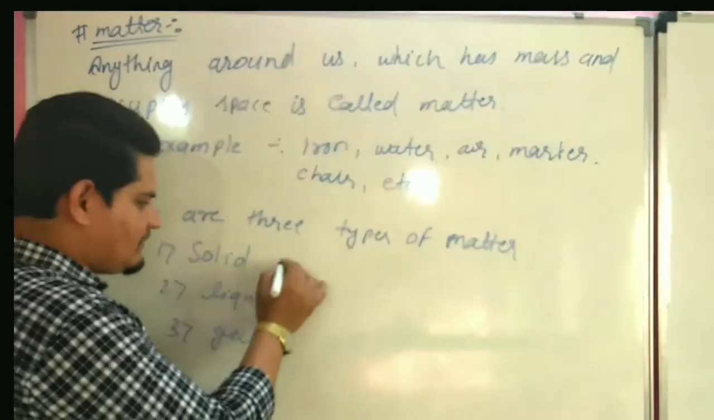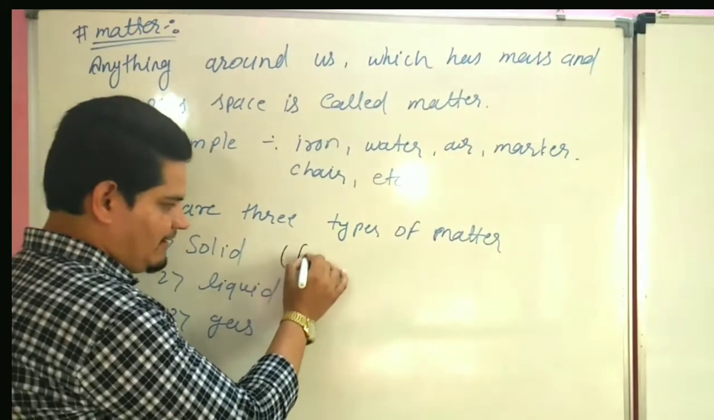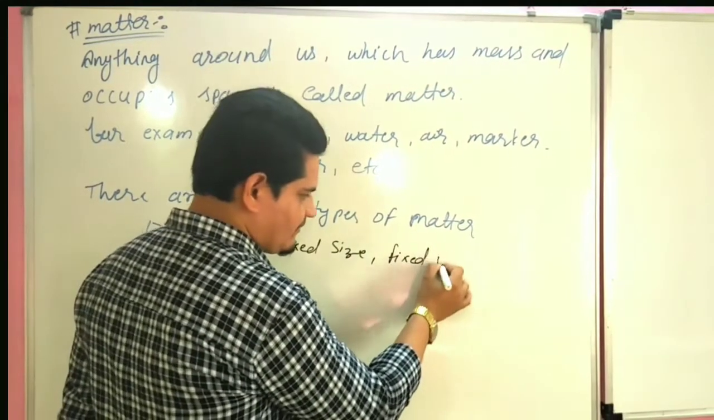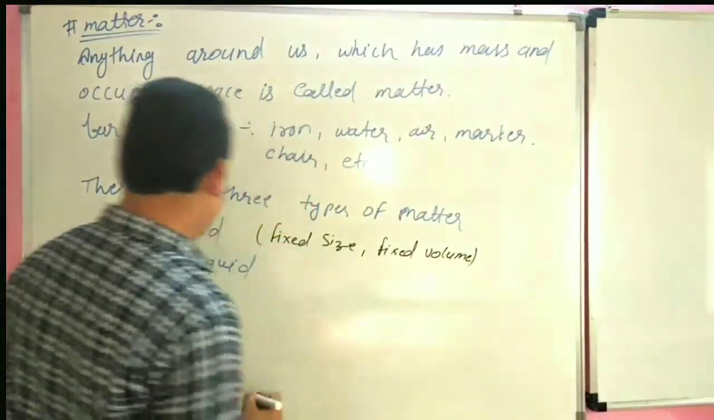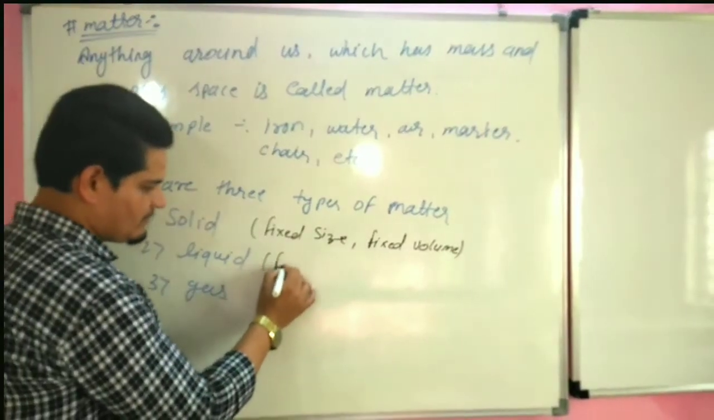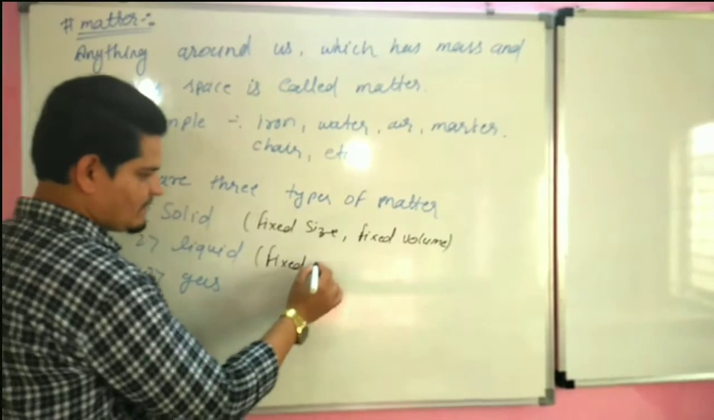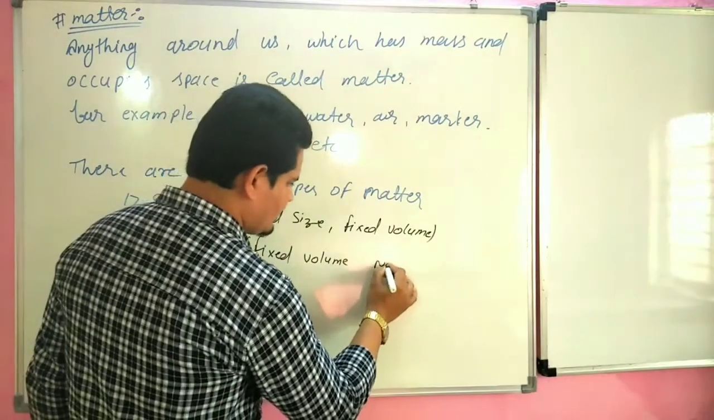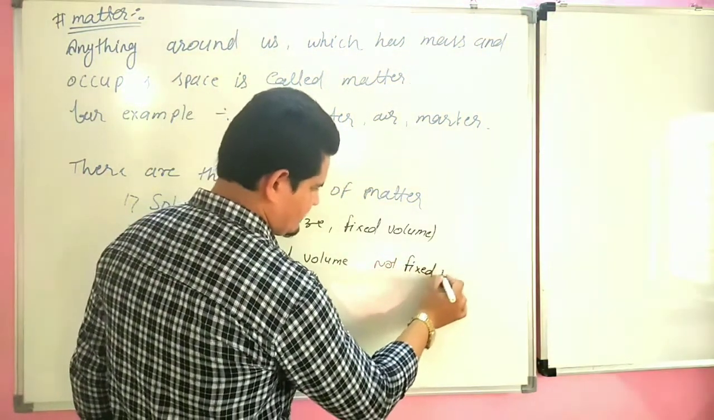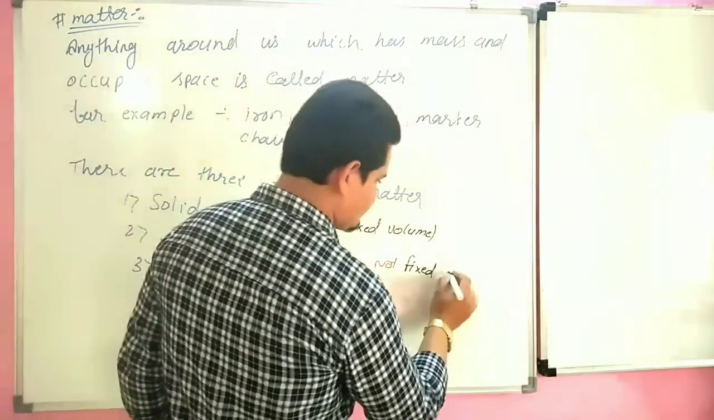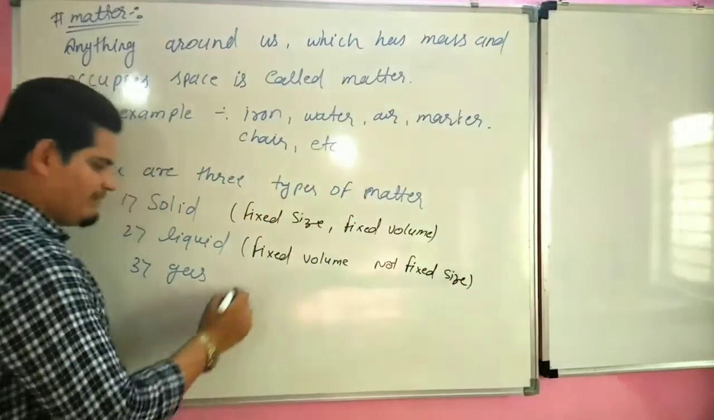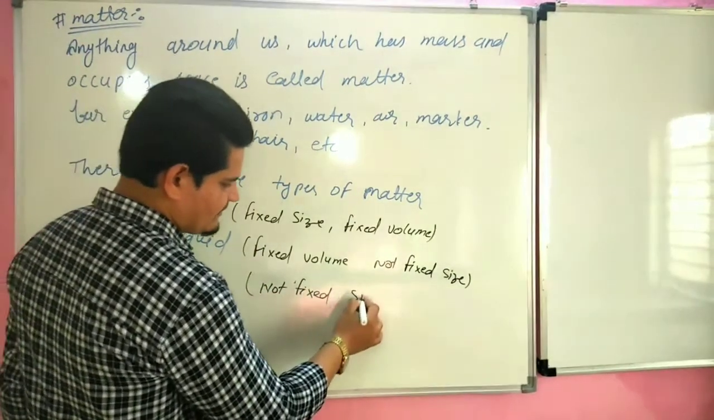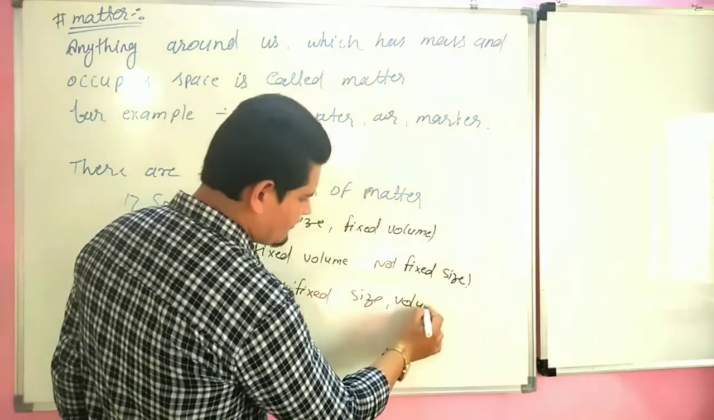The matter solid has fixed size and fixed volume, whereas liquid has fixed volume but not fixed size, whereas gas has not fixed size and not fixed volume.